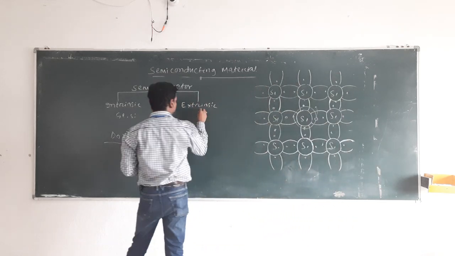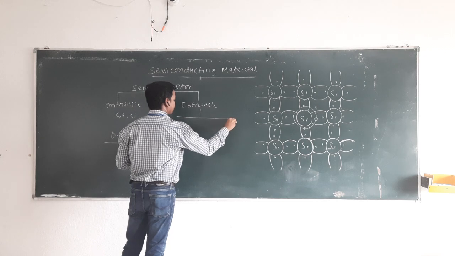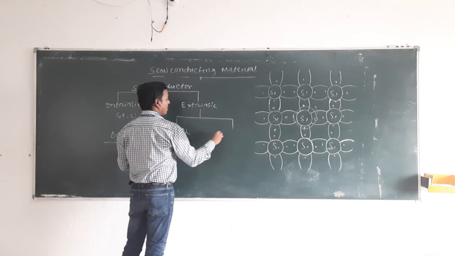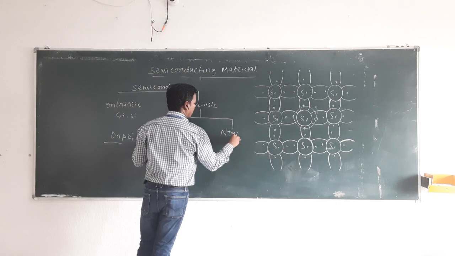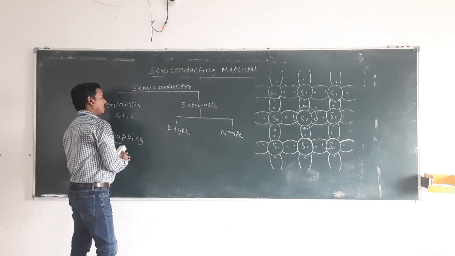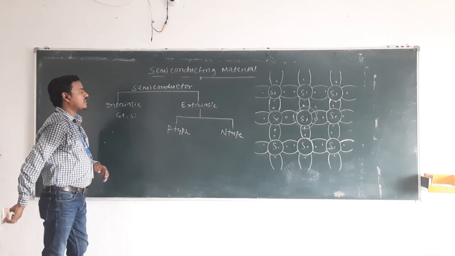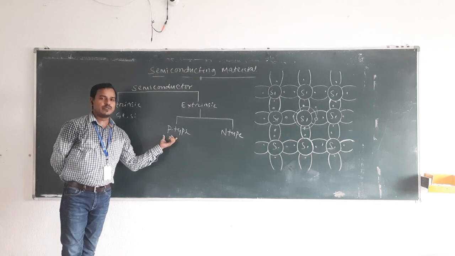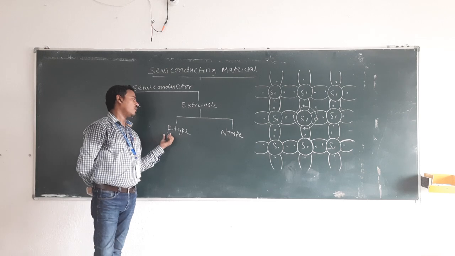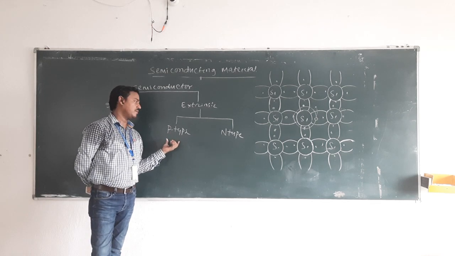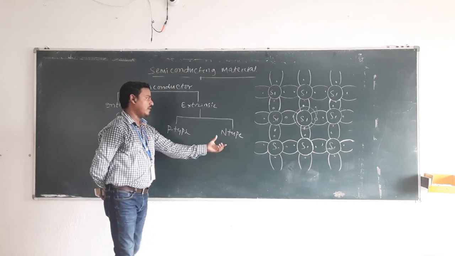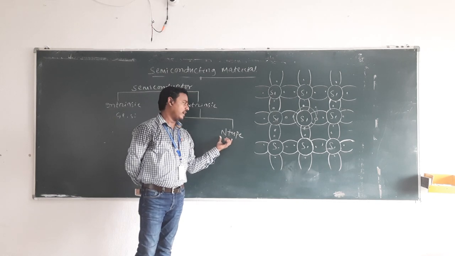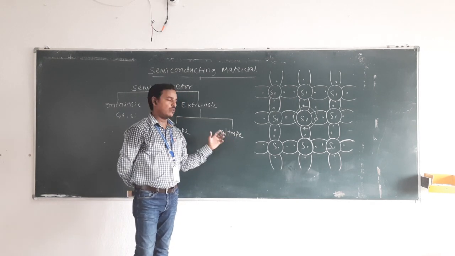Again, extrinsic semiconductors are of two types, called P-type and N-type semiconductors. In P-type semiconductor, the majority carrier is holes and the minority carrier is electrons. In N-type semiconductor, the majority carrier is electrons and the minority carrier is holes.